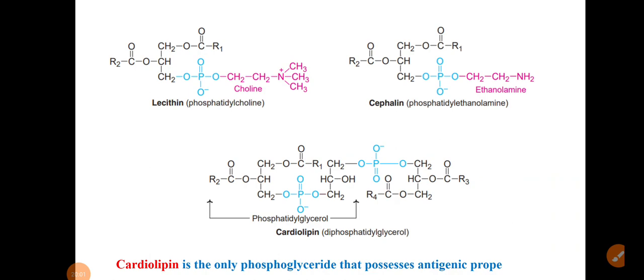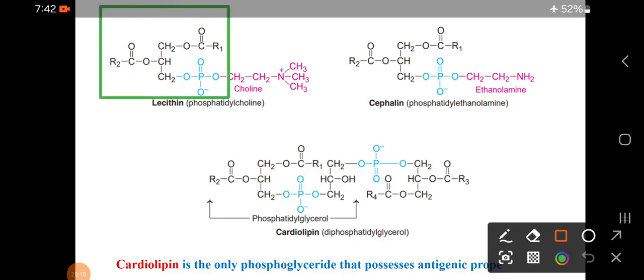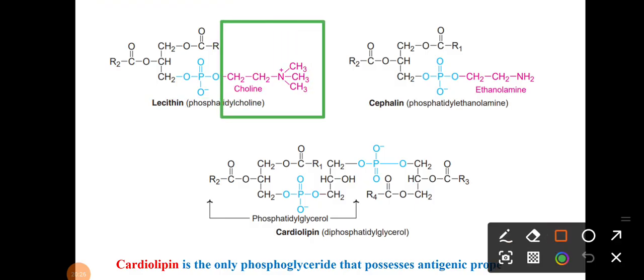Okay, the next one. Here are some structures of your lipids like lecithin, cephalin, and cardiolipin. What is lecithin? Lecithin is your phosphatidylcholine. We know the structure up to here, that is the phosphatidic acid, and the remaining structure, this one, is your choline. Phosphatidylcholine is nothing but your lecithin.